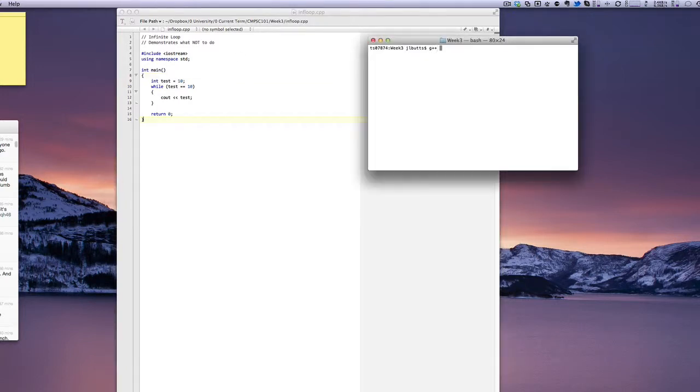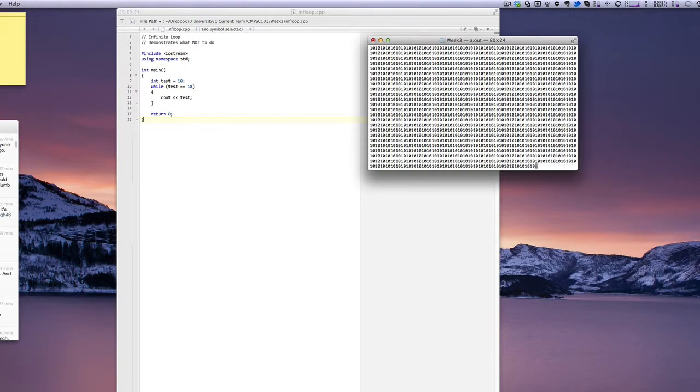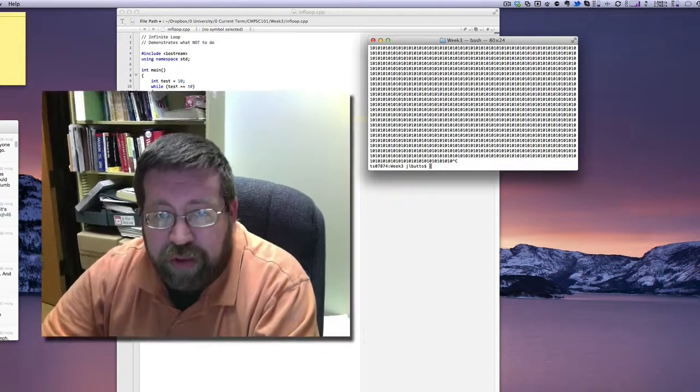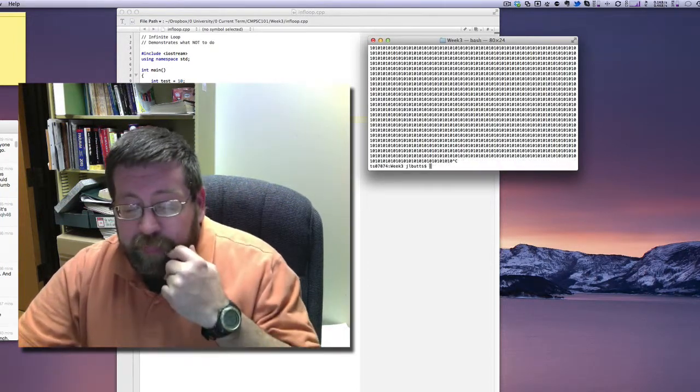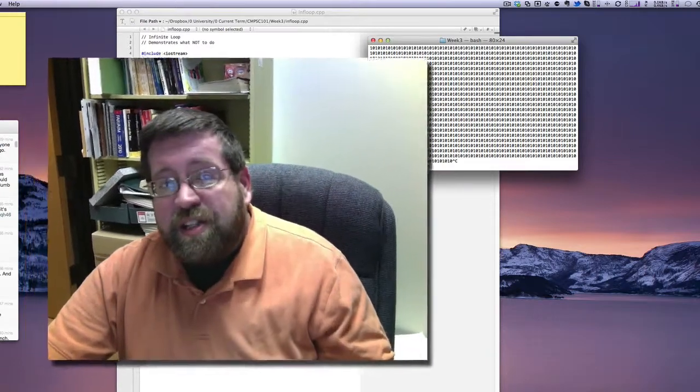I compile that, and then I run it. And you can see that it doesn't stop until I kill the program. In my case, I can do Control C, and that will kill the program. Because test never changes, the loop never stops, and the user has to kill the program in order to get out of it. This is bad.